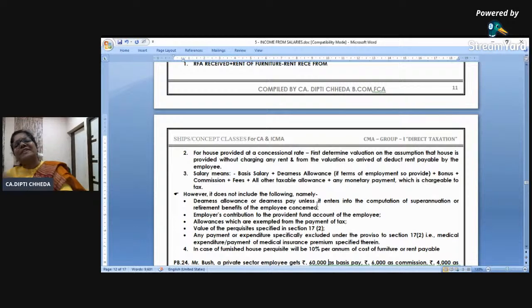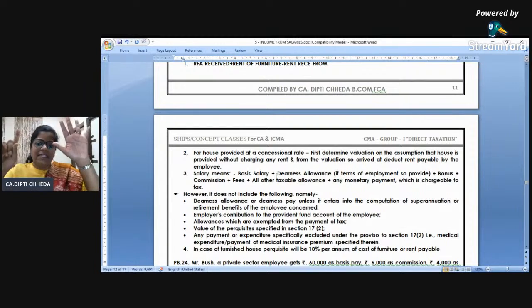In short, perquisites you don't take, whether received in cash or kind. What will you take? Basic, DA, bonus, all commission, turnover or fixed, fees and taxable allowance. 6 items.